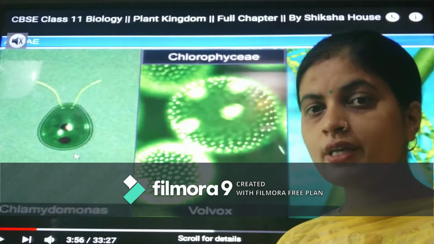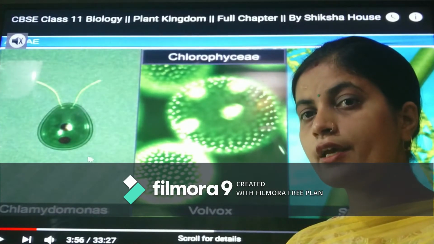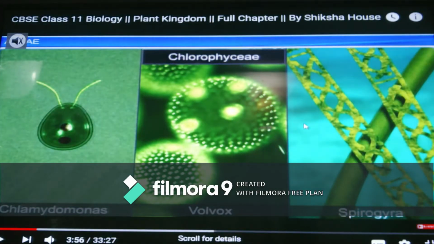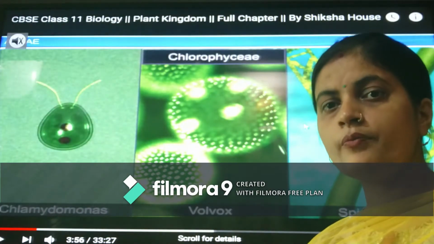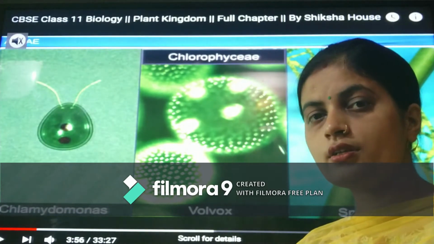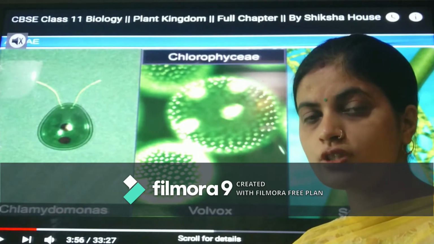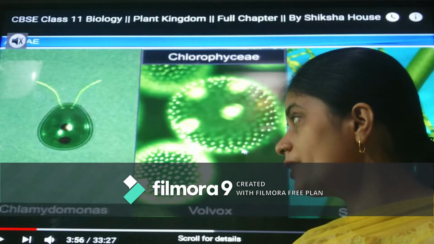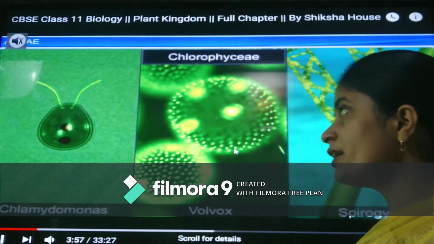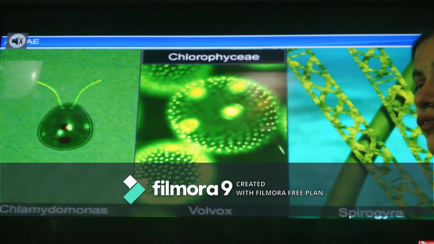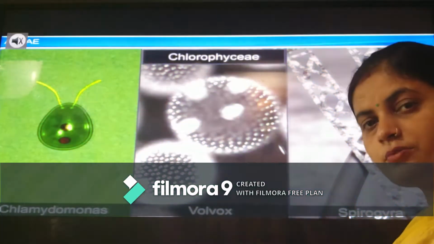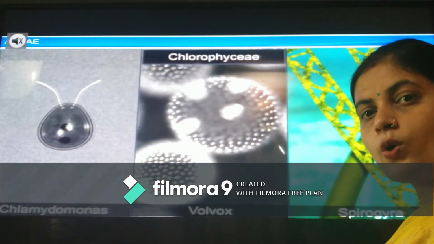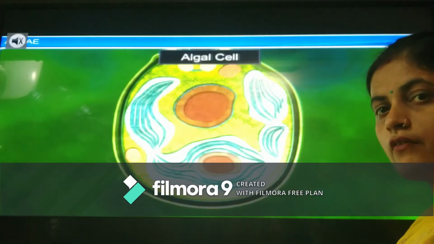Chlorophyce, this is the category to which they belong. You can see examples Chlamydomonas, Volvox and Spirogyra. These three belong to the chlorophyce category. In this division of algae, it belongs to chlorophyce. What are the basic other features in the members of chlorophyce? Members of chlorophyce, chlorophyll. Phyce means those plants which are going to bear certain chlorophyll pigments. Let us explore what are the pigments or the things which are found there.